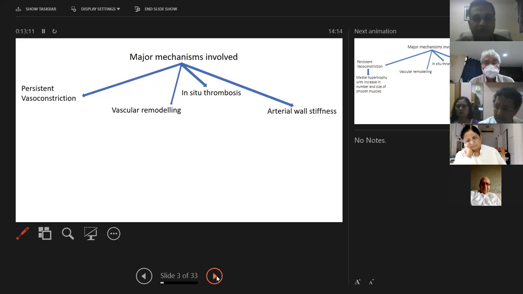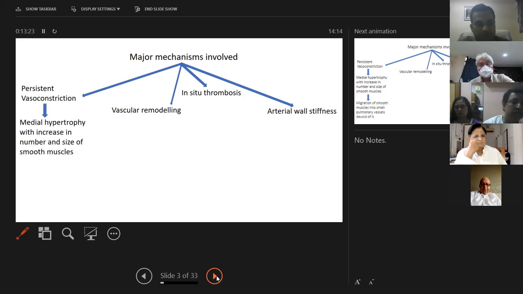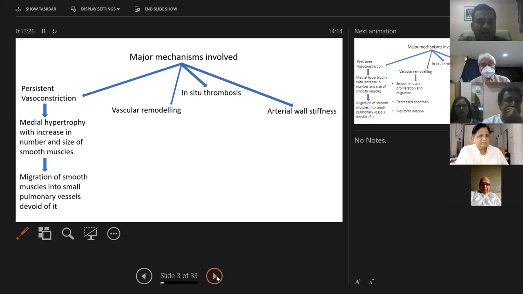So a quick review of the mechanisms which are basically involved. There is persistent vasoconstriction, vascular remodeling, in situ thrombosis and arterial wall stiffness. These are the major mechanisms which cause pulmonary hypertension. So persistent vasoconstriction will lead to medial hypertrophy with increase in number and size of smooth muscles. Basically, there will be proliferation because of vasoconstriction. Hypoxia will result in proliferation of smooth muscles and loss of the capillary collapsibility and expansibility.